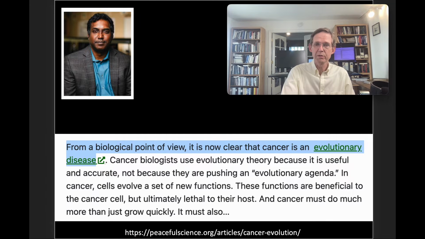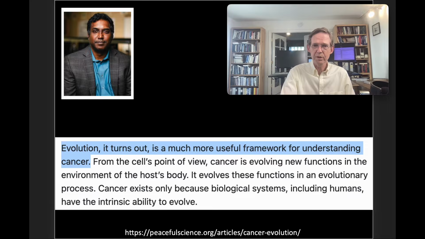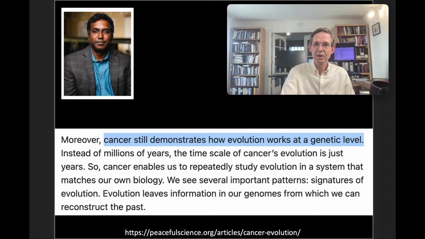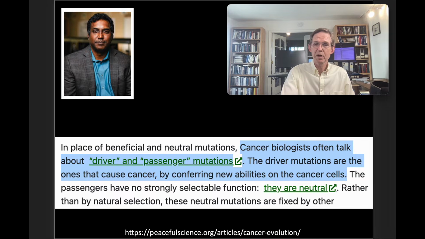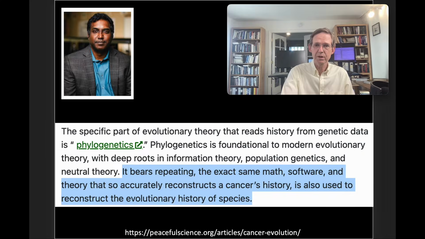From a biological point of view, it is now clear that cancer is an evolutionary disease. Evolution, it turns out, is a much more useful framework for understanding cancer. And cancer demonstrates how evolution works at a genetic level. Cancer biologists often talk about driver and passenger mutations. The driver mutations are the ones that cause cancer by conferring new abilities on the cancer cells. It bears repeating. The exact same math, software, and theory that so accurately reconstructs a cancer's history is also used to reconstruct the evolutionary history of species.